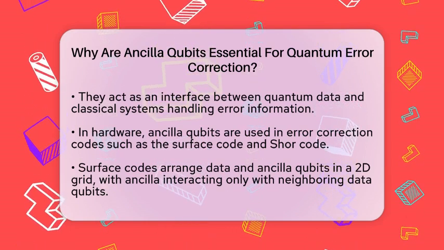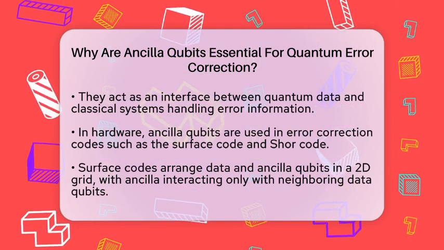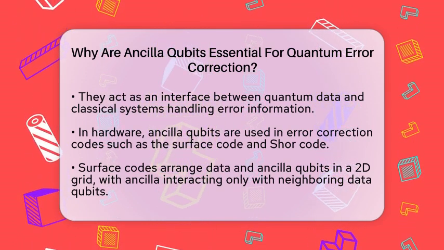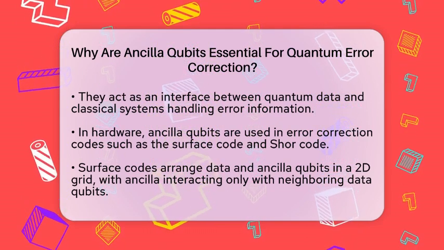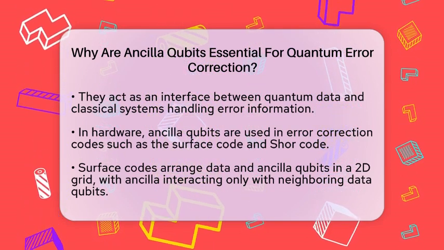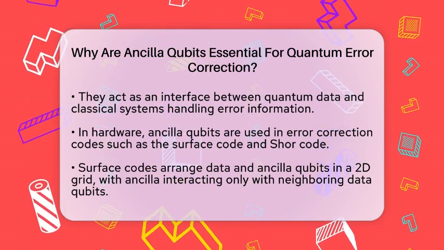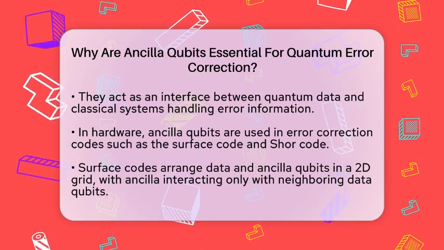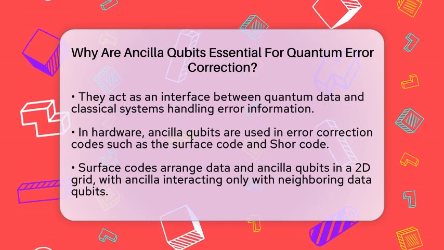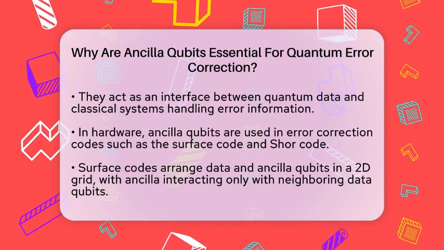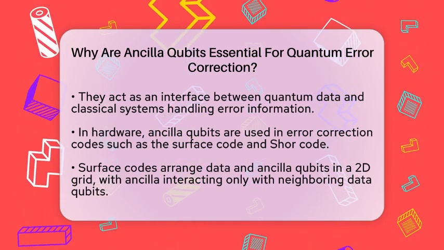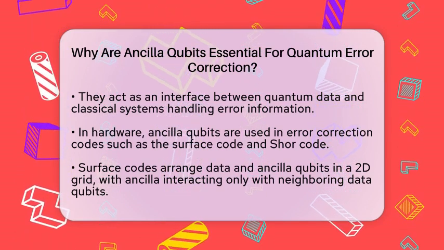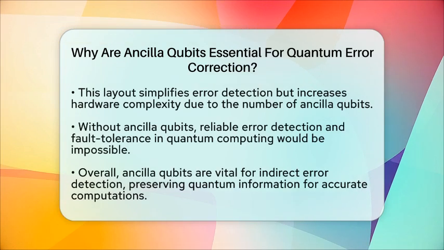error information. In practical quantum hardware, Ancilla qubits are used in many error correction codes like the surface code or the Shor code. For example, in surface codes, data and Ancilla qubits are arranged in a two-dimensional grid. Each Ancilla interacts only with neighboring data qubits, making error detection more manageable. This layout simplifies hardware design but requires many Ancilla qubits, which increases the overall hardware size and complexity.